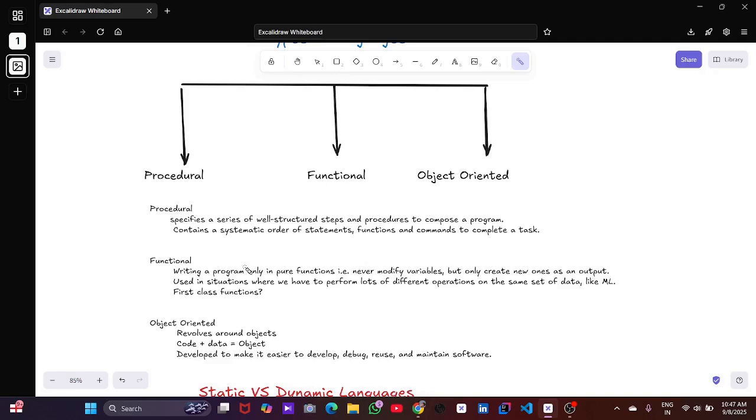Java, Python, C++ are object oriented languages. Using data as properties, for example a car has a speed and a color. These are properties, and actions are methods, like a car has start and stop.